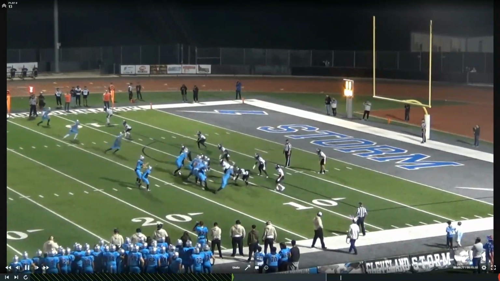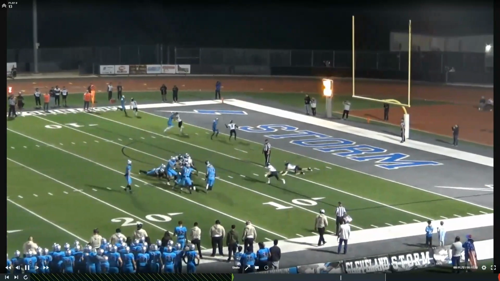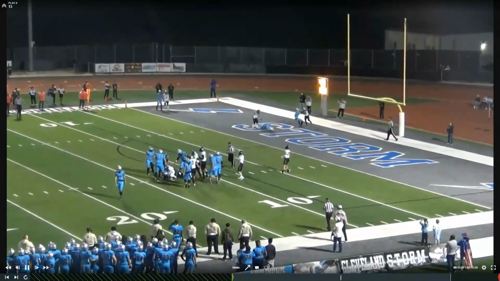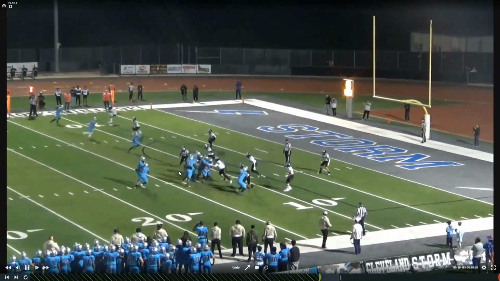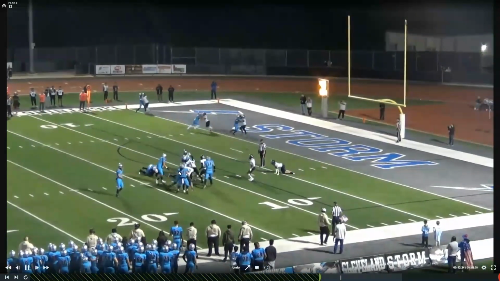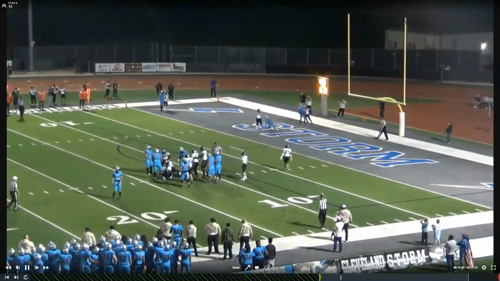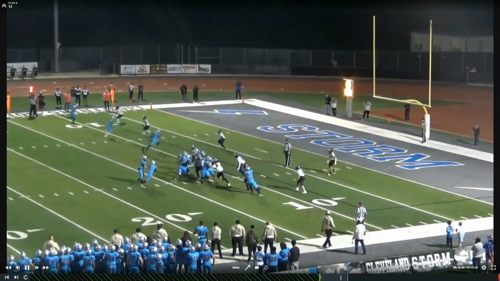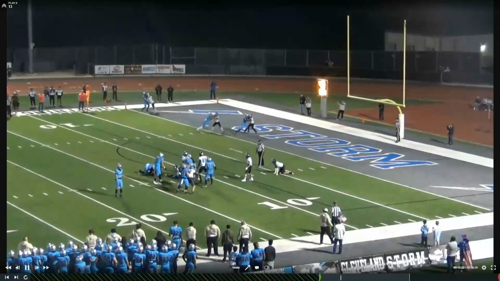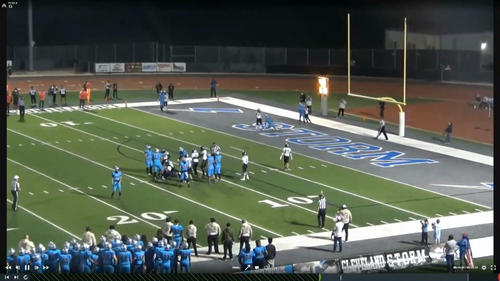And it usually is going to happen when you have big linemen coming at smaller defenders, where smaller defenders are making what we like to call career decisions and trying to just get out of the way. So make sure that we're aware of these low blocks, especially by defenders on pulling guards and pulling tackles.